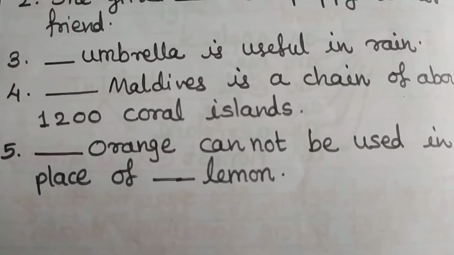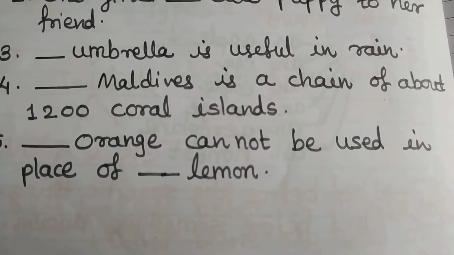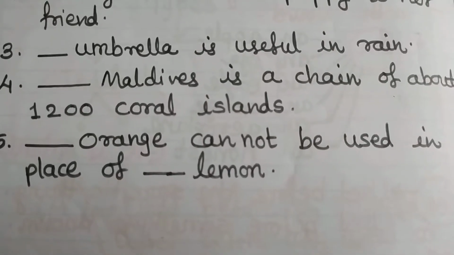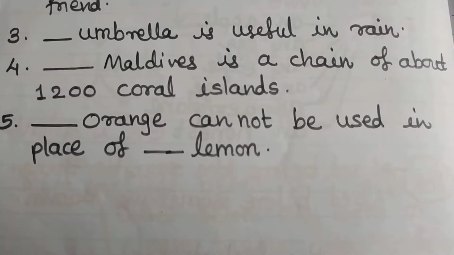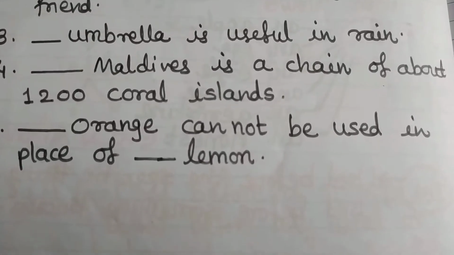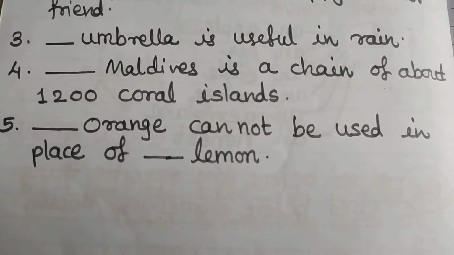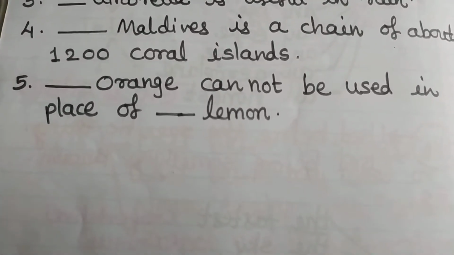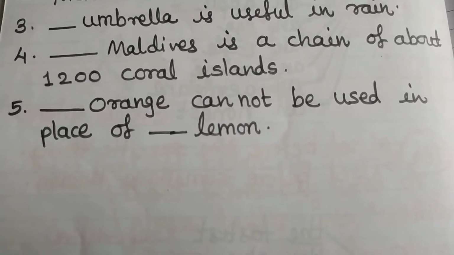Next is: dash Maldives is a chain of about 1200 coral islands. So again we have to use the Maldives. It is telling us something specific or a unique item belonging to a kind of islands. So before that we are using the: the Maldives is a chain of about 1200 coral islands. And the last one is: dash orange cannot be used in place of dash lemon.